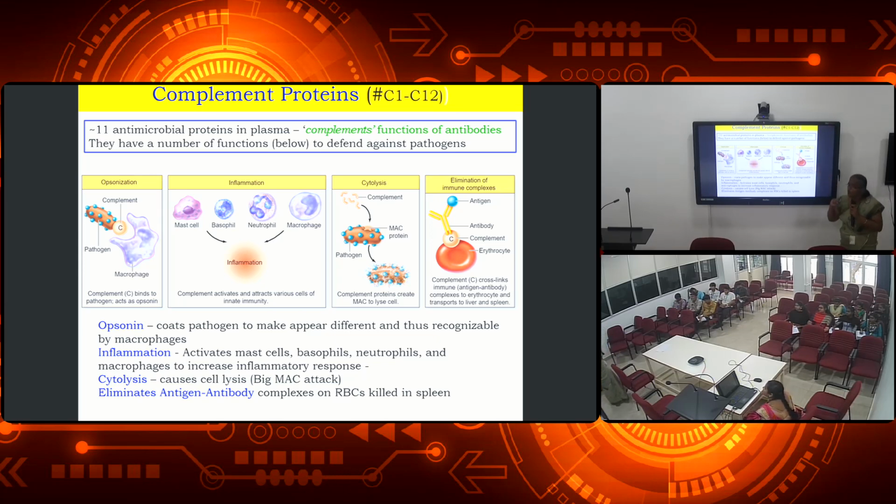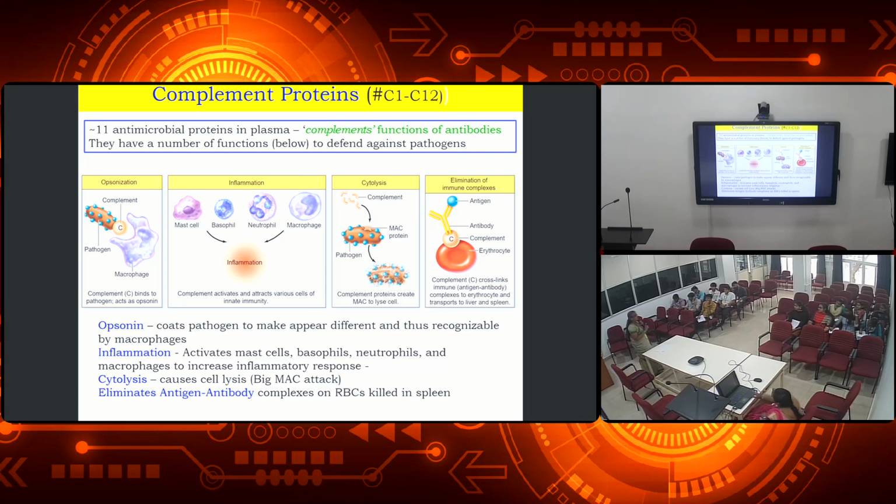And then another thing is that I hope you all remember the word I said, that antigen antibody complex, right? If there is any antigen antibody complex which is not required for our body, there the complement will bind and make it bind to the erythrocytes, and then this antigen antibody complex will be transported to the liver and the spleen. In the liver, what will happen? Digestion, right? In the liver, the cells get digested, it works like one of the phagocytes, right? So it will be lysed out. So this is the role of the complement.